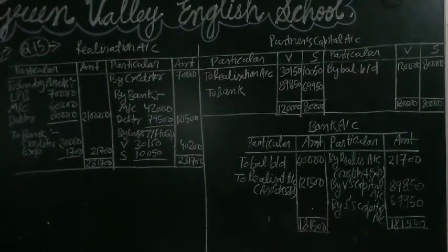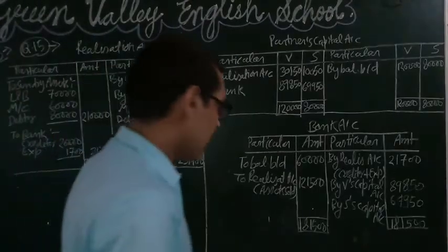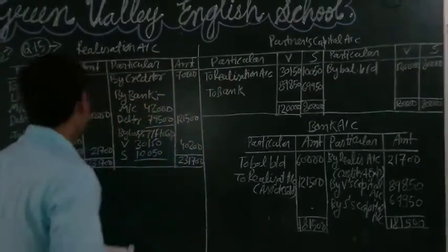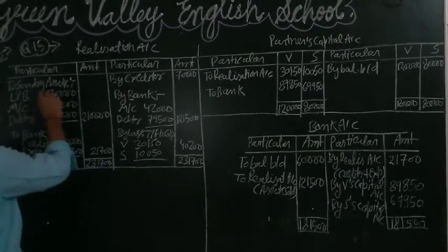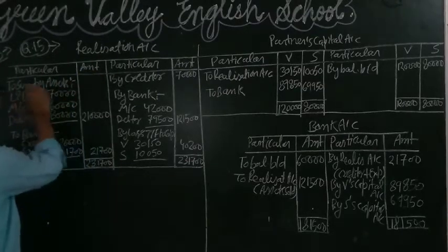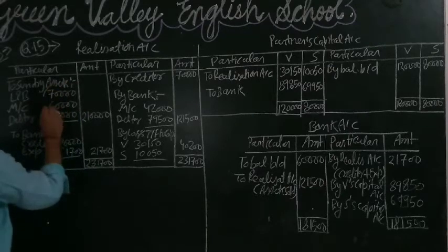So this is a very simple question. First of all, we transfer all the assets to the debit side of the realization account: to sundry assets, land and building 70,000, machinery 60,000, debtors 80,000.